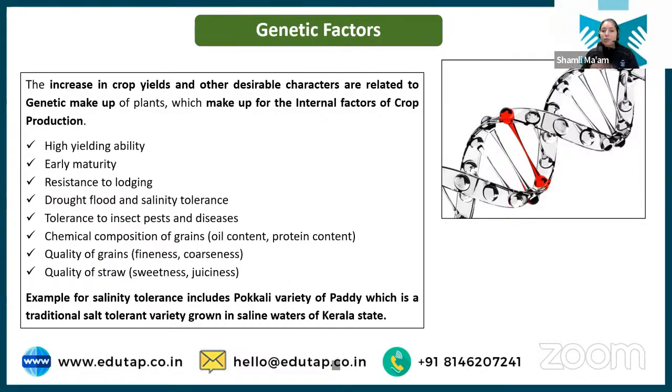So genetic makeup is very important and can impact your crop production. We always strive to get the best genetics of the crop, so that we can make good varieties which are resistant, can tolerate disease, and give us good produce.